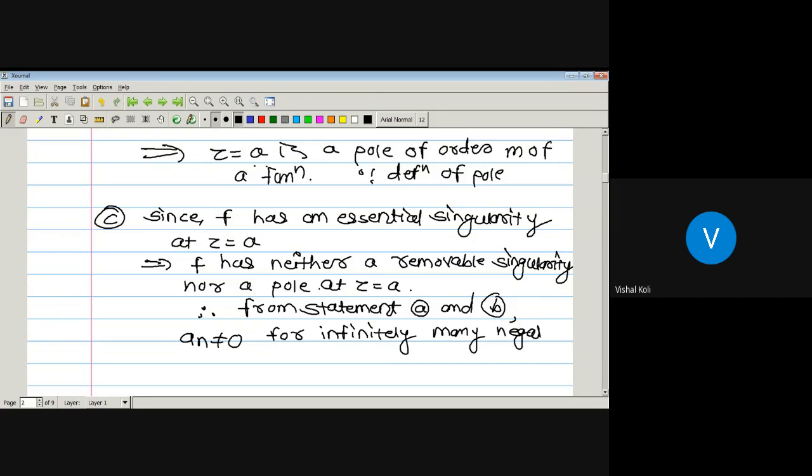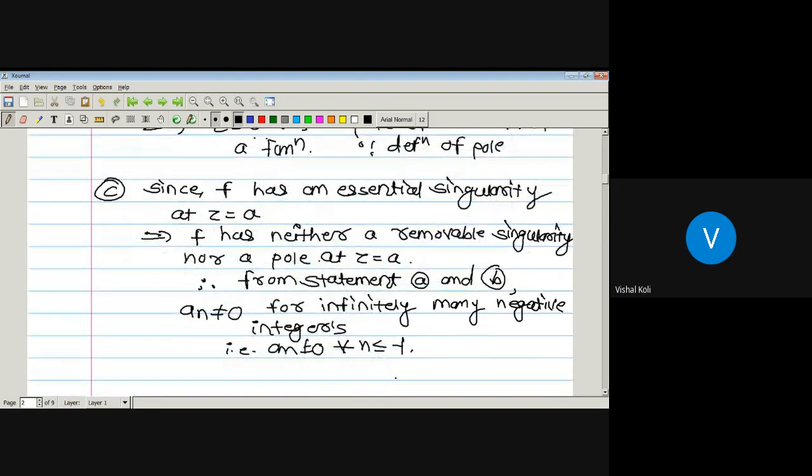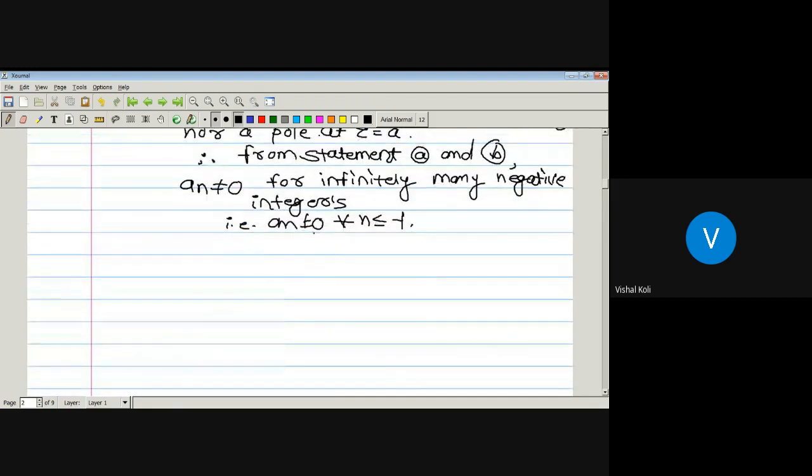That is, a_n is not equal to 0 for infinitely many n less than or equal to minus 1. That is, there are an infinite number of negative integers for which a_n is non-zero. It means its principal part contains an infinite number of terms, and the converse will also follow from this.